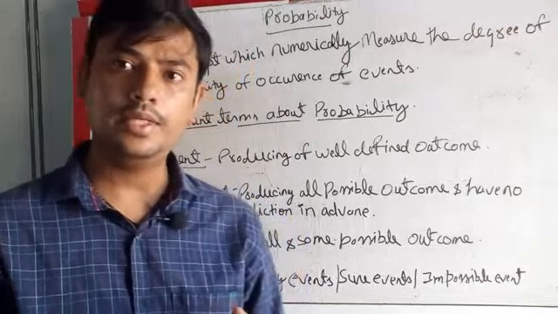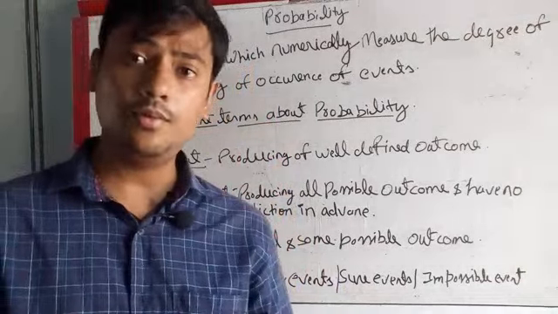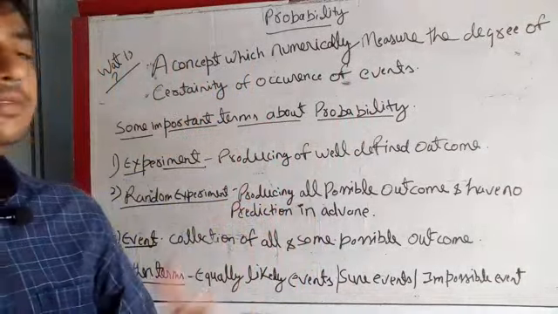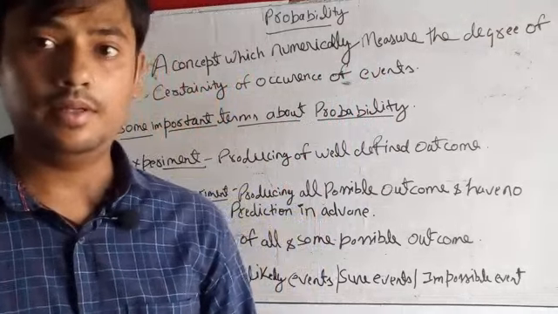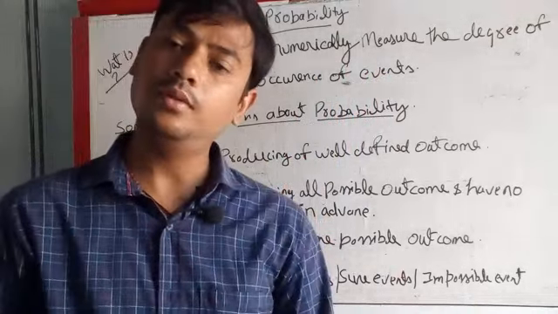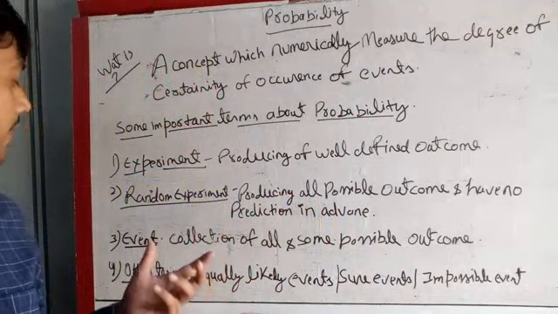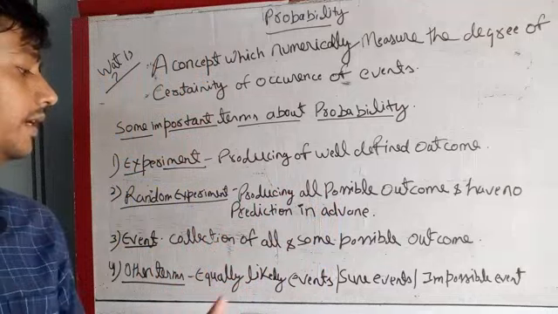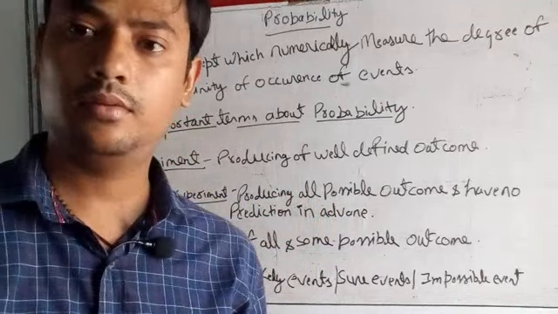I am going to teach about probability. What is probability? A concept which numerically measures the degree of certainty of occurrence of events is known as probability. There are many terms with regard to probability: experiment, random experiment, event, and other terms like equally likely events and sure events. I will discuss them later on.